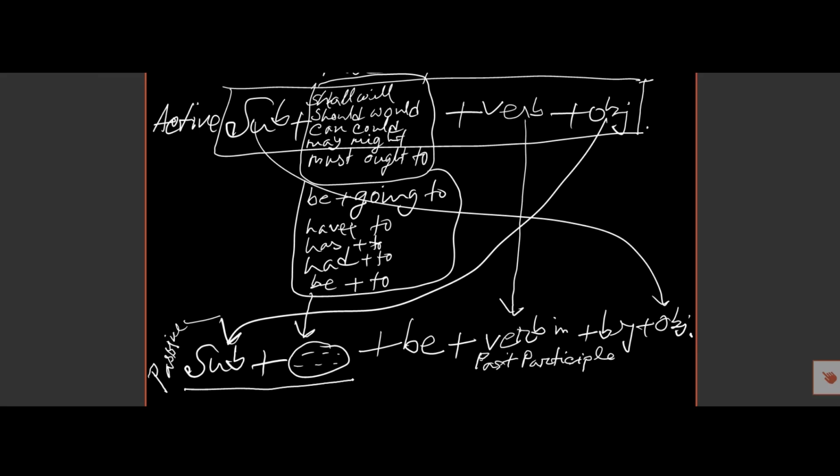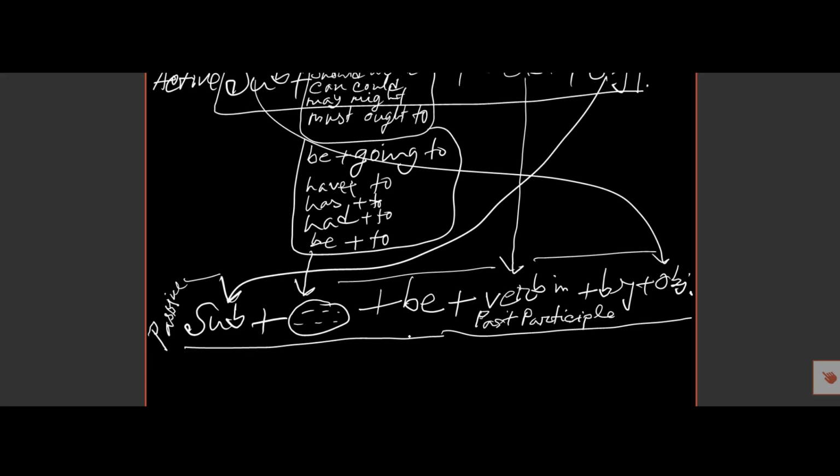This is the structure of passive voice if there is this modal auxiliary and this other verb. In that case we must put the be verb after this auxiliary verb.